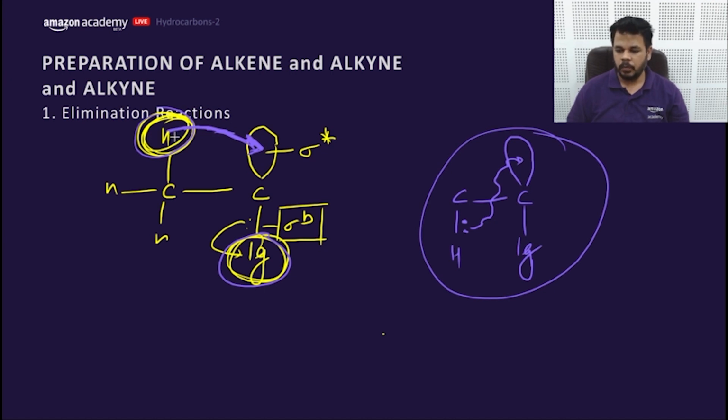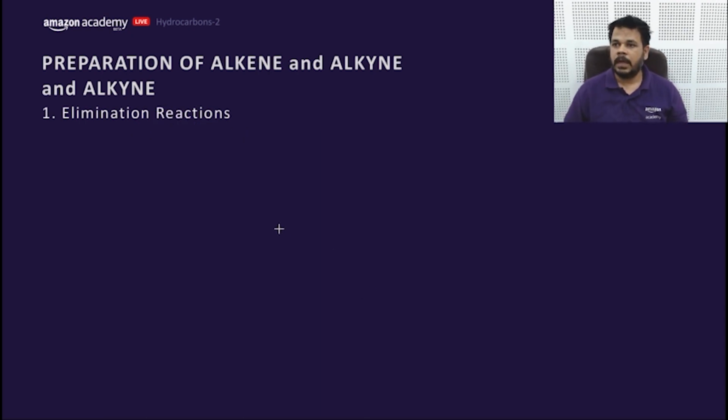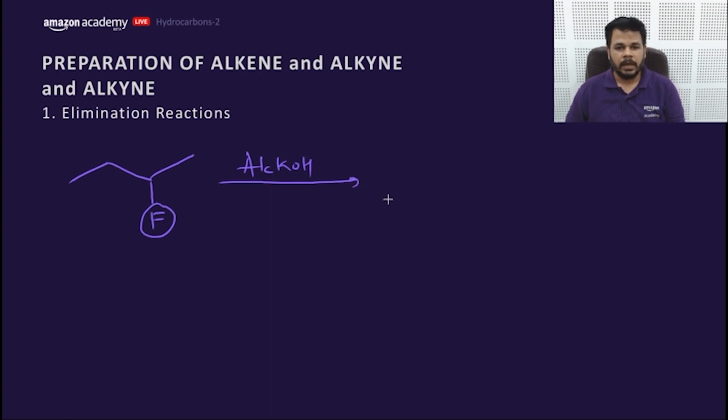Now let's move. This is called dehydrohalogenation. Now let me ask some questions so that I'll come to know whether you are understanding or not. If I place a fluorine here and alcoholic KOH, which is a base, what would be the major product, and through which mechanism does the reaction occur?